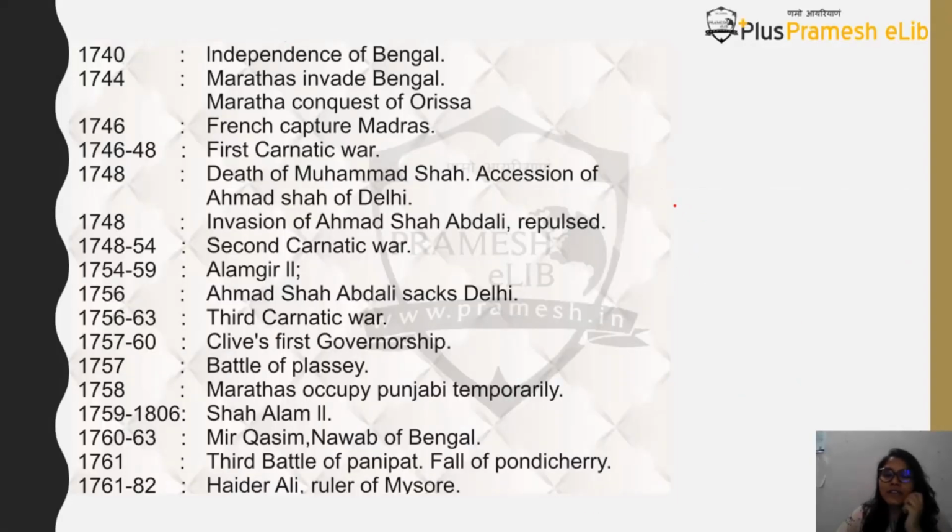Okay. So now in the last class we studied till the Carnatic Wars, and I told you there were Carnatic Wars happening and then there was significant Maratha expansion that was happening at the same time. But I also told you that during this time there is Anglo-French rivalry present in India. Okay, and now since you already know that after third Carnatic War, French have been defeated. So who is the main strong power in India now? British. And now we will start learning about the British events, British Governor Generals, the British timeline in India.